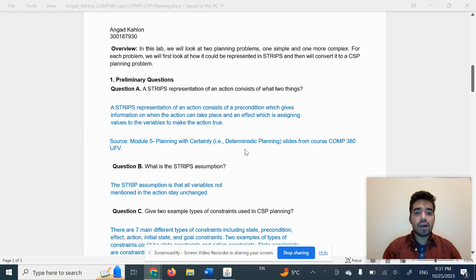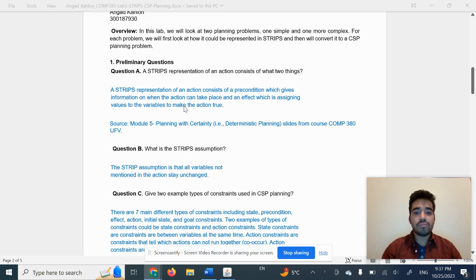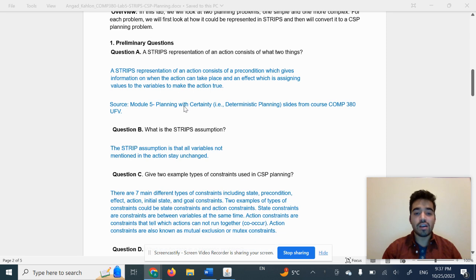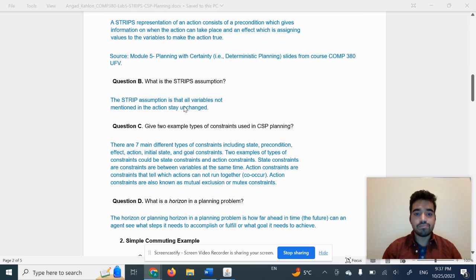The first part of this lab was the preliminary questions. So we have question A. A strip representation of an action consists of what two things? So there's a precondition which gives information on when the action can take place, and there's an effect which is assigning values to the variables to make the action true. So those are the two things that make up an action.